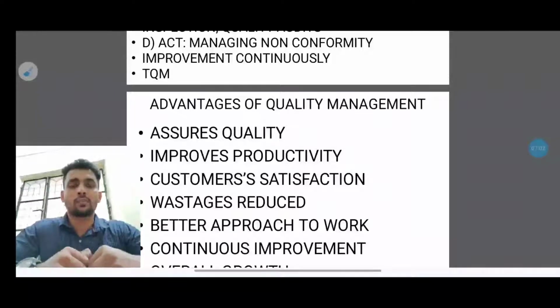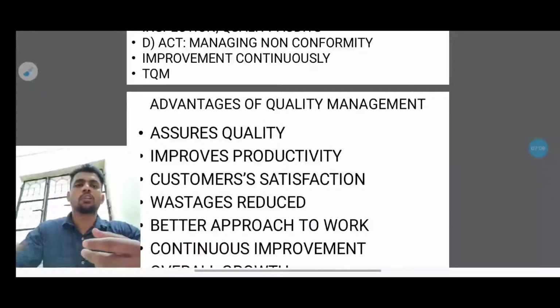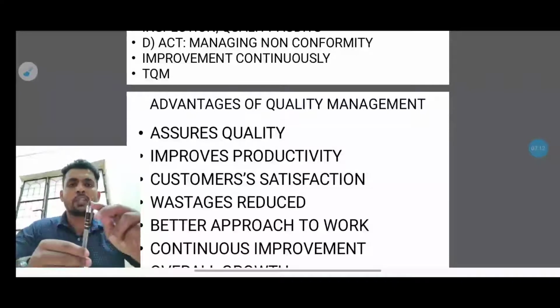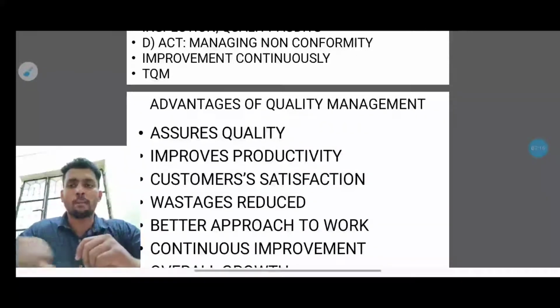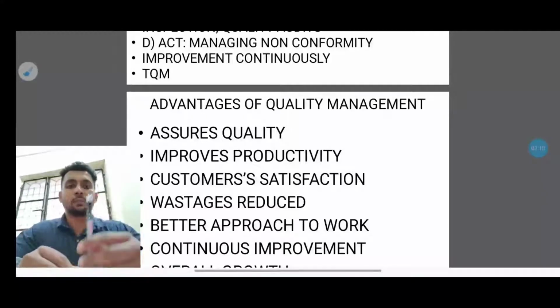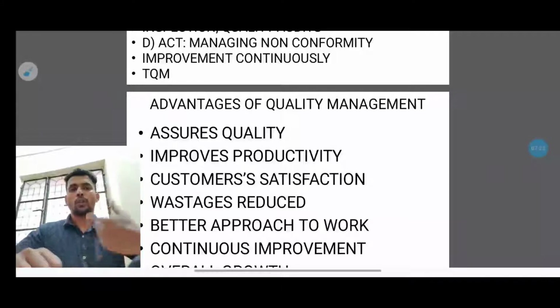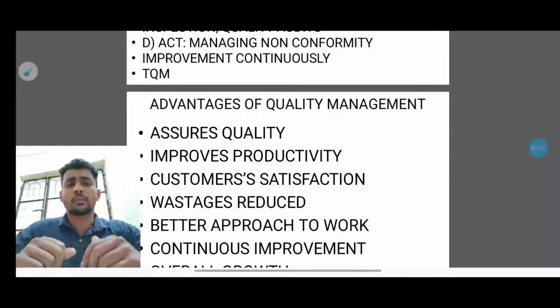If I produce 50 pens over the past 5 hours, and all 50 are defective because the nib is not proper, the productivity is very low. If I rectify that, in the same 5 hours I can produce 50 working pens. That means productivity improves. So that is the next advantage.